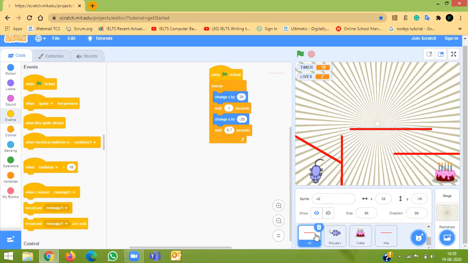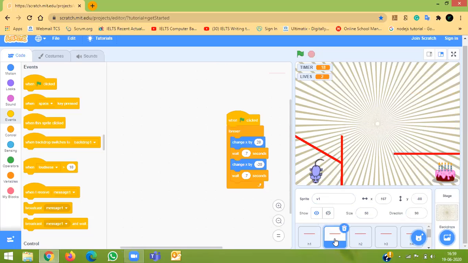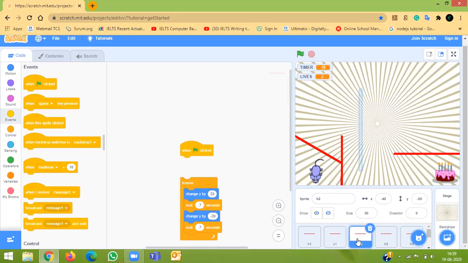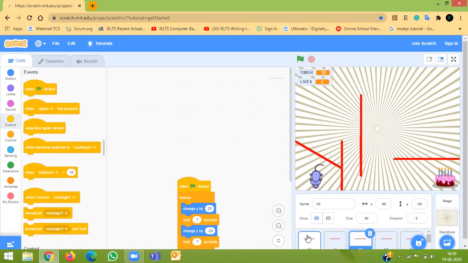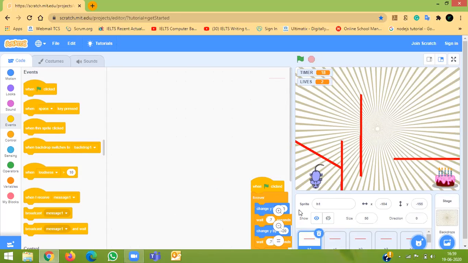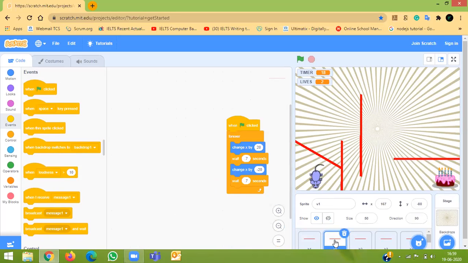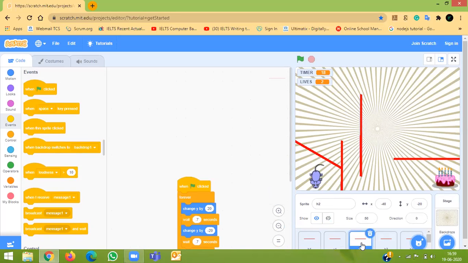Divya Didi, do it. Very difficult. This much difficult that Karan Bhaiya cannot do. But this is how difficult, Divya Didi.